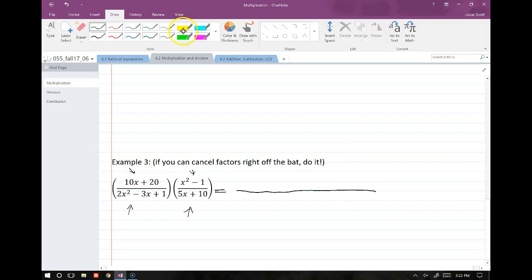So I'll factor this first, 10x plus 20. It looks like we can factor a 10 out of that, right? So we have 10 times x plus 2. That can't be factored anymore. So now I'm going to factor this side. Once again, this is a squared minus b squared, right? This is the special product. So we already know what this equals. This is x plus 1, x minus 1. All right, so now we're done factoring out the top polynomials.